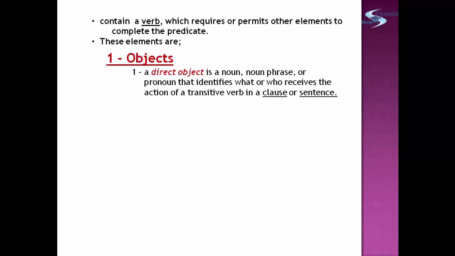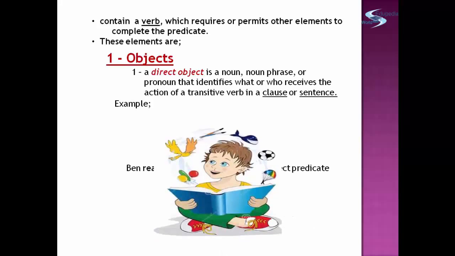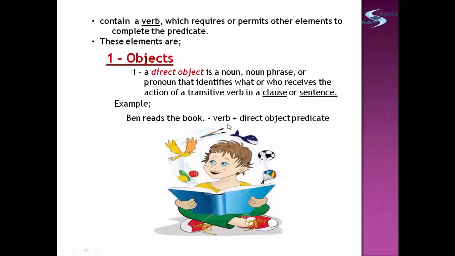It also contains a verb which requires or permits other elements to complete the predicate. These elements are, number 1, objects. It can be a direct object. A direct object is a noun phrase or pronoun that identifies what or who receives the action of a transitive verb in a clause or sentence. Example, Ben reads the book. Reads is the verb. Book is the direct object.